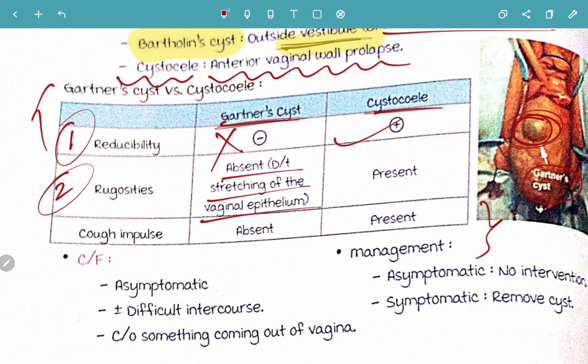In Gartner's cyst there will be absent rugosities, mainly due to stretching of the vaginal epithelium, whereas the rugosities in cystocele will be present. The third one, if you do cough impulse, it is absent. Remember, all this, reducibility, rugosities, cough impulse, all will be absent in Gartner's cyst. Whereas reducibility, rugosities, cough impulse, all will be present in cystocele.